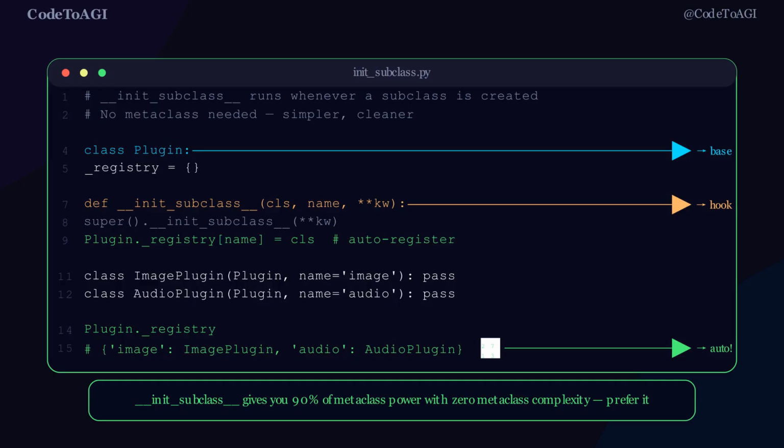Inside, it registers the subclass in the plugin registry using the name keyword argument as the key. Now, when ImagePlugin inherits from Plugin with name equals image, Python automatically calls Plugin.__init_subclass__, passing ImagePlugin as cls and image as name. The subclass is registered. No manual registration, no decorator, no metaclass. Plugin.registry now maps image to ImagePlugin and audio to AudioPlugin automatically. This is the pattern Django, Pydantic, and SQLAlchemy use for their model registration.